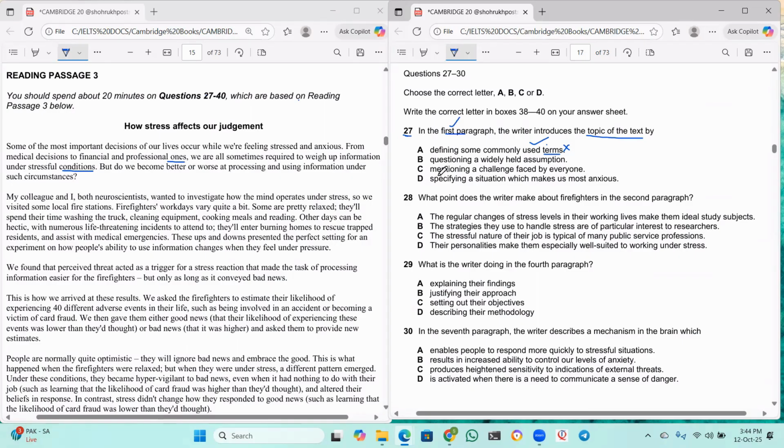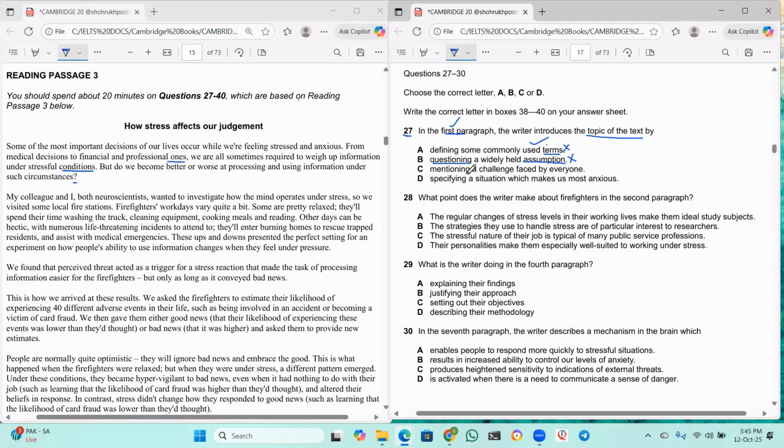And questioning a widely held assumption. Okay, there is some question mark here. But what is he questioning? Widely held assumption. Did he talk about any assumptions in this paragraph, guys? No, he did not talk about any kind of assumptions here. So I think B also cannot be the answer.